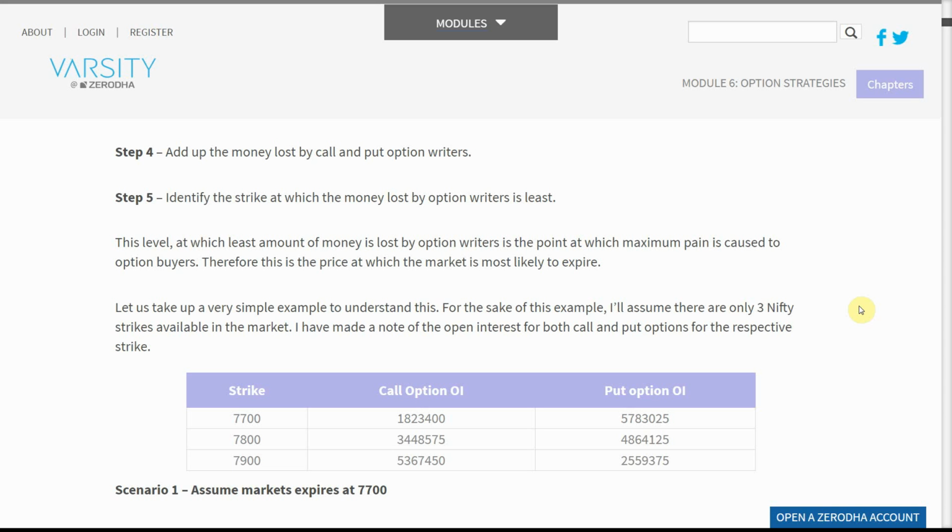Let us take up a very simple example to understand this. For the sake of this example, I'll assume there are only 3 Nifty strikes available in the market. I have made a note of the open interest for both call and put options for the respective strikes. Strike, call option OI, put option OI.